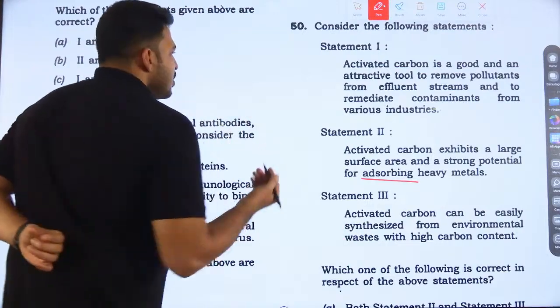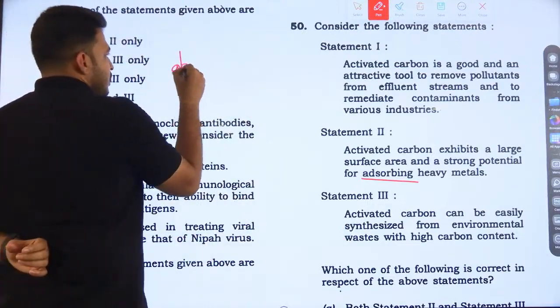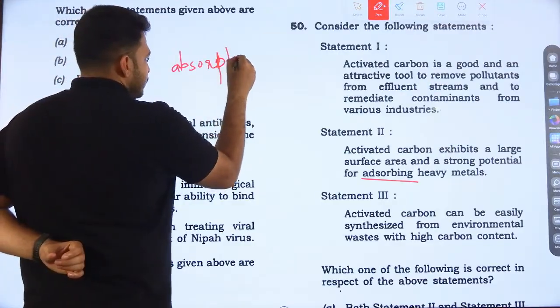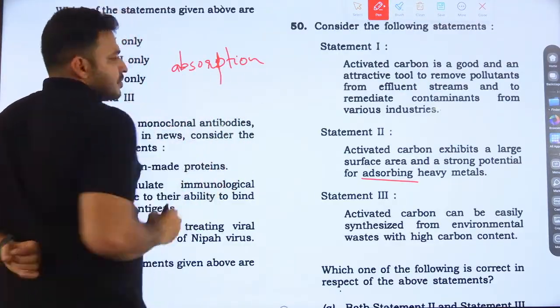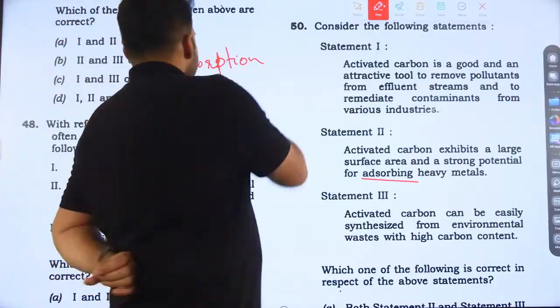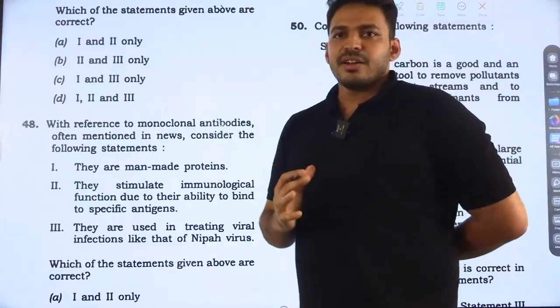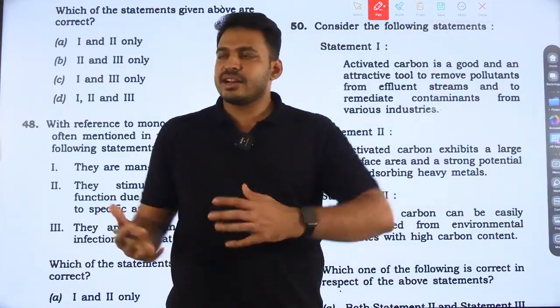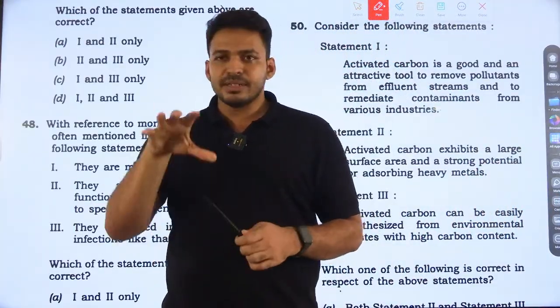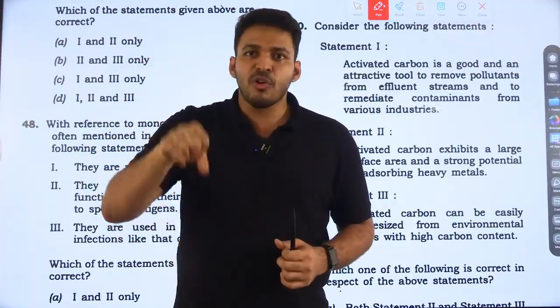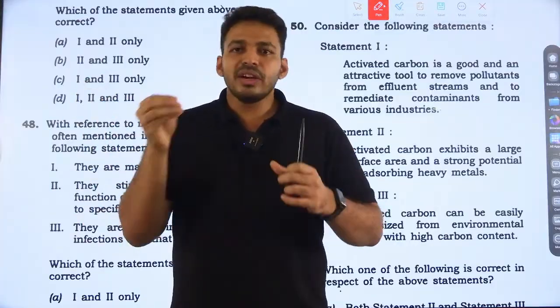Okay, what is absorption? For example, if you dip a sponge in water, it absorbs water. That means the water will go deep inside the sponge.